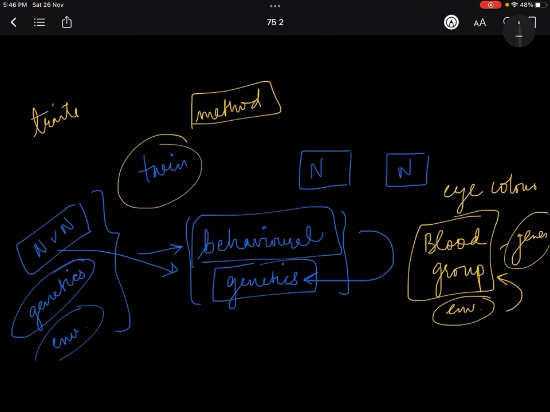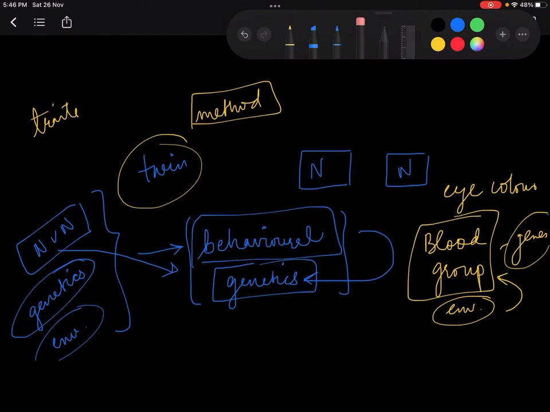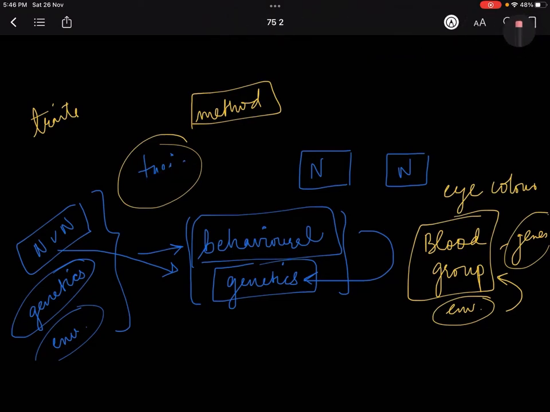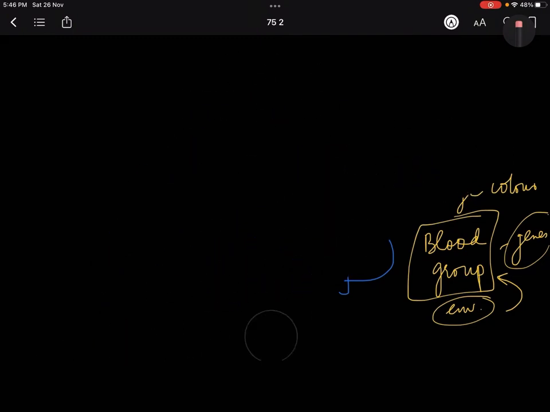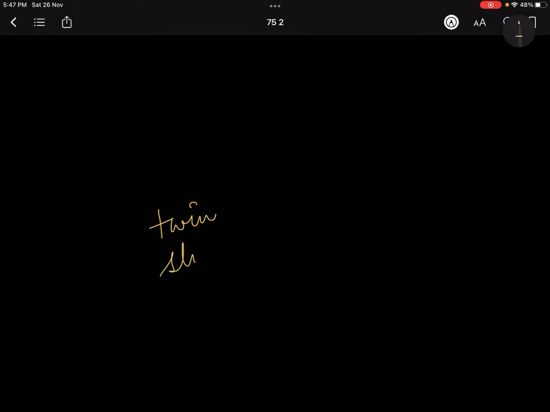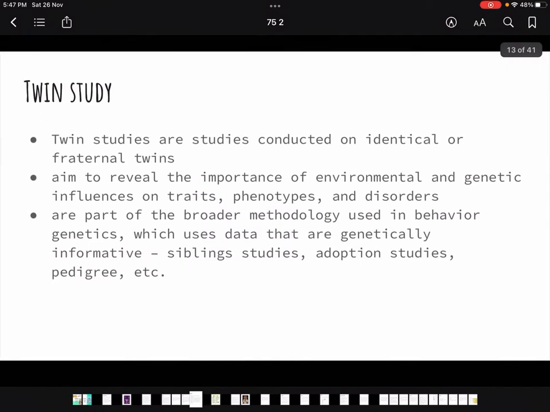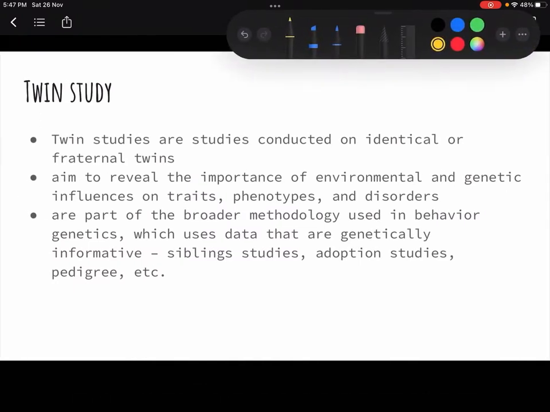So today we are going to do the twin study method, and I could have easily completed the twin study and co-twin study methods together, but because I know that these are technical topics and these are things which you might not understand, and also these can come as a sole question in a 10 marker, I am not covering it in one day, and I want to give as much clarity on these topics to you as I can. So today we are only going to do the twin study method, right? I hope you've understood what I am trying to tell you. So now let's get started with the twin study method.